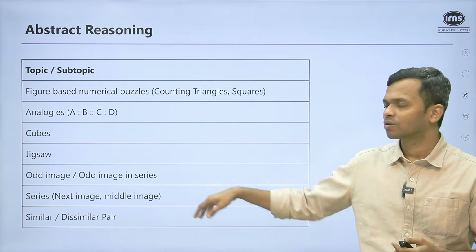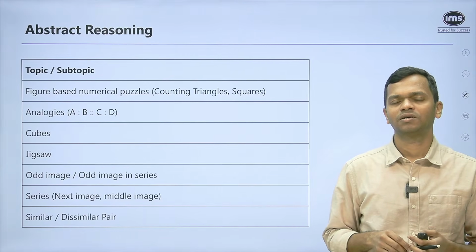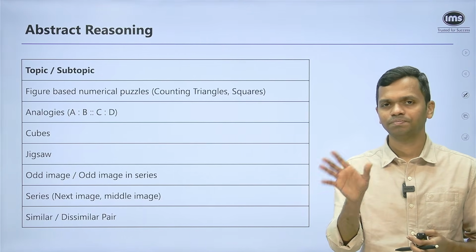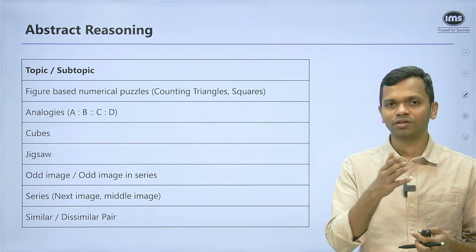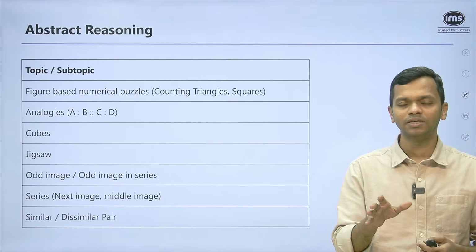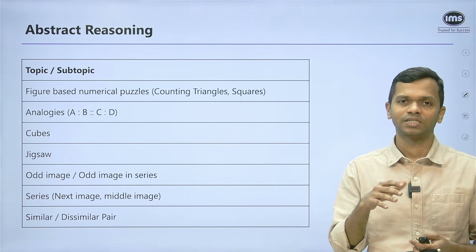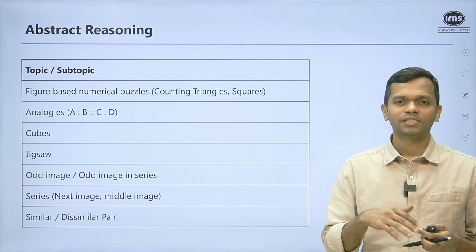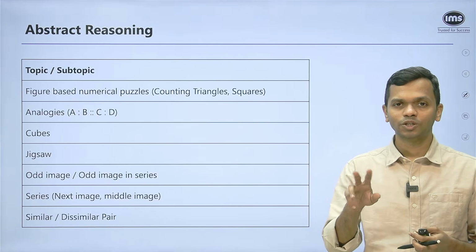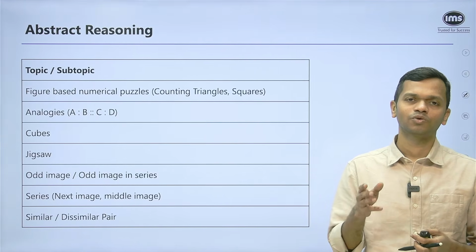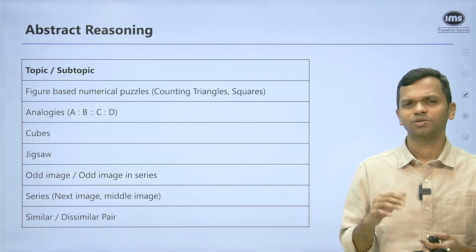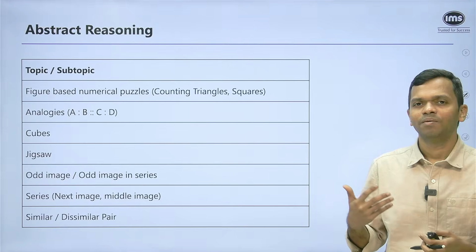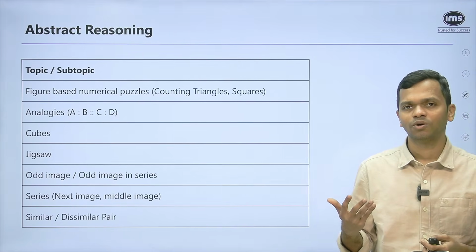There's another one. So odd image in series has two types. Sometimes they give you only, say, 5 images and you have to identify which is the odd one. Sometimes they give you 7 images where the first and the last are positioned correctly, and in the remaining 5 there's an error. And in that they say that sometimes if you switch the two, then the pattern continues. So mark the first one out of those two to be switched as your right answer. So there are some variations that they will create, but fundamentally it is just an odd image or odd image in series kind of question.